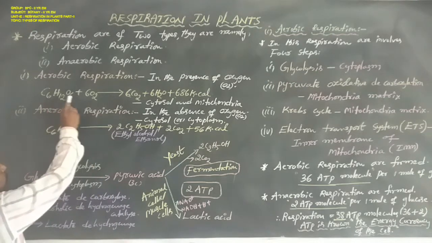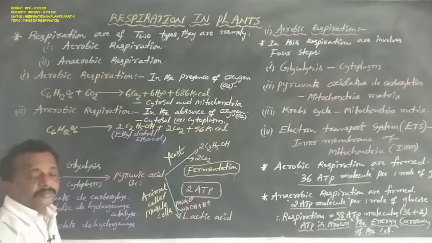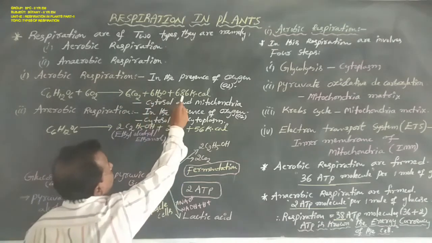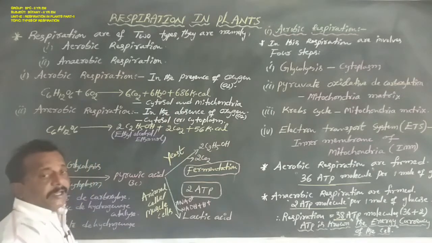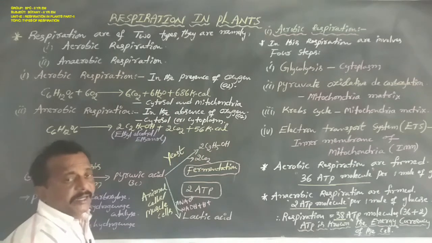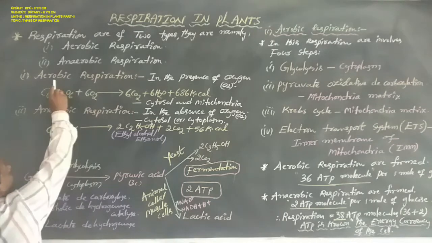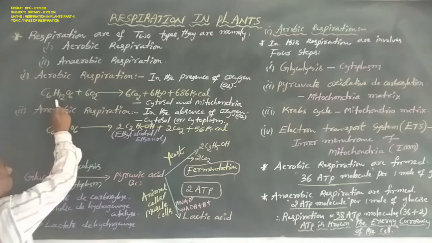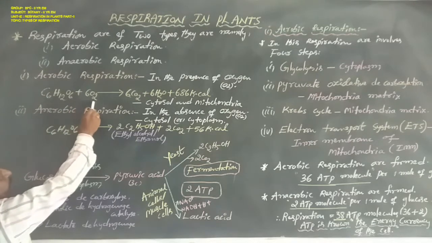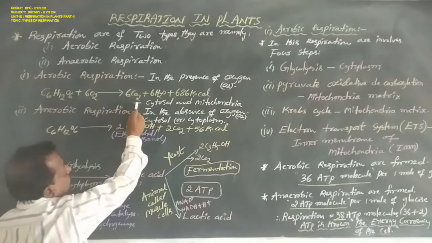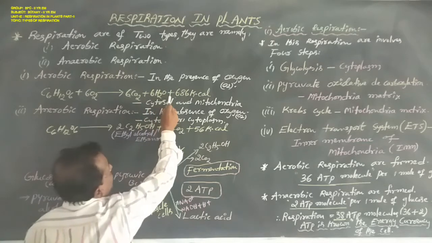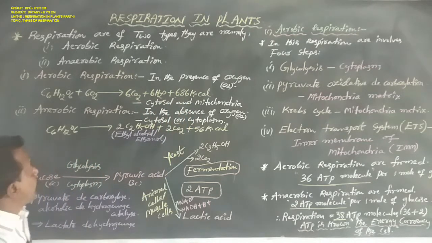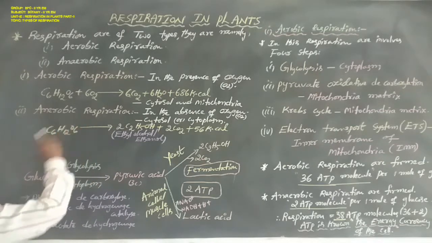This glucose reacts with oxygen and produces CO2, H2O and energy. This is the aerobic respiration chemical reaction, that is C6H12O6 plus 6O2 gives rise to 6CO2 plus 6H2O plus 686 kilocalories. Next, coming to anaerobic respiration.